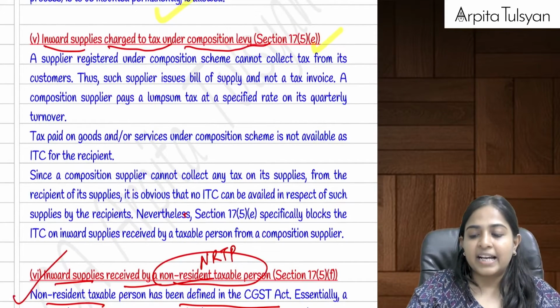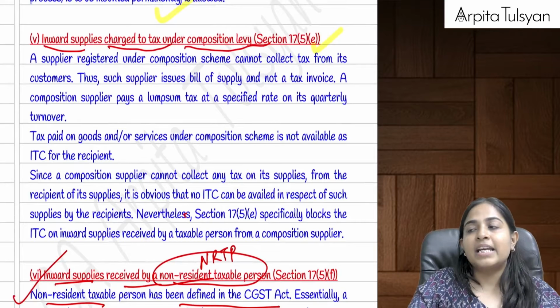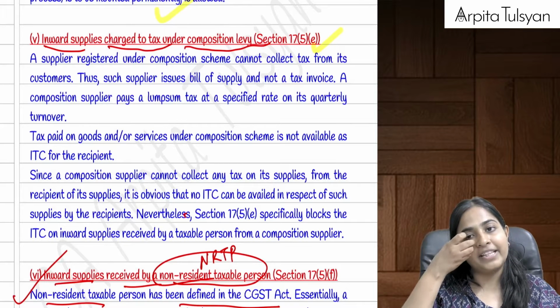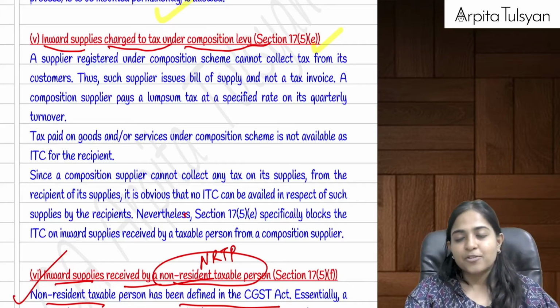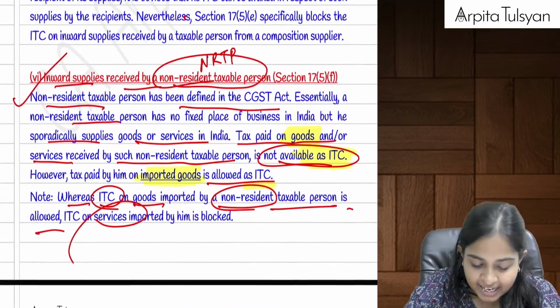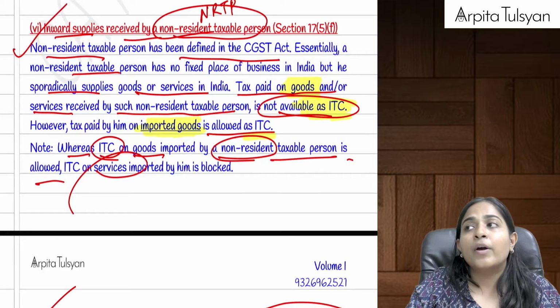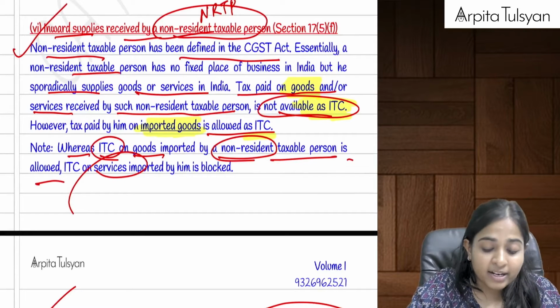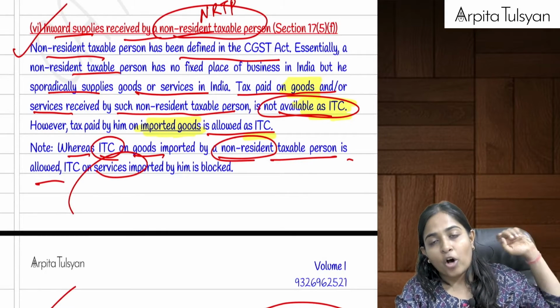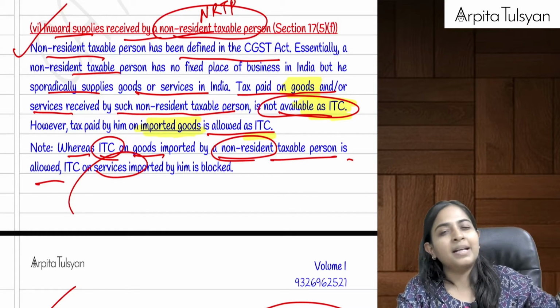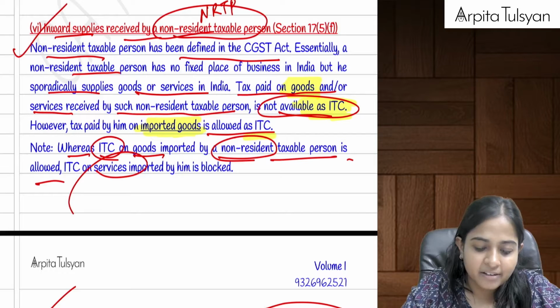Then after that, next one, inward supplies charged to tax under composition levy. Let's say I am registered under composition levy, then definitely all my inputs are totally blocked. That is, the tax on my inputs is totally blocked. I cannot take any input tax credit. Then we had studied about NRTP, non-resident taxable person, a person who is normally not a resident here in India, but occasionally makes some supplies here in India.